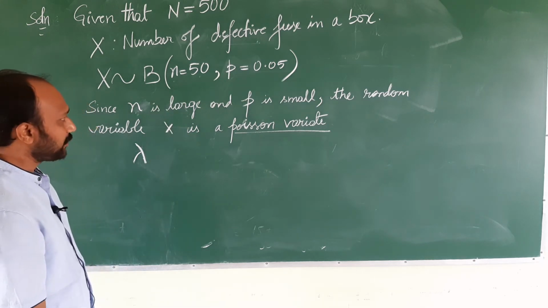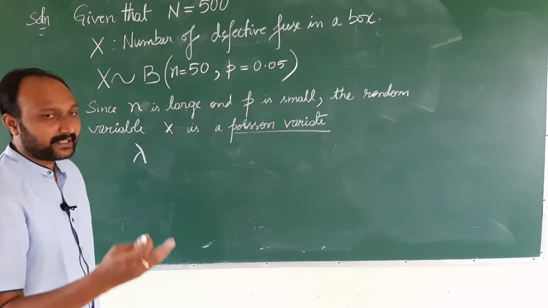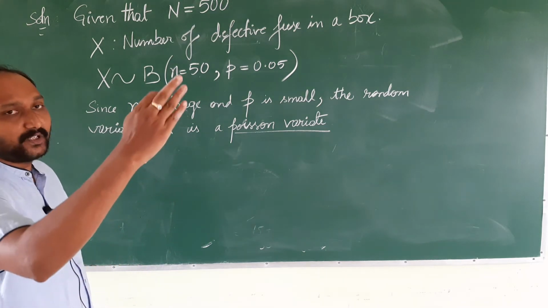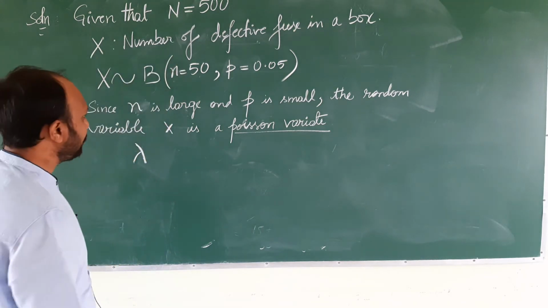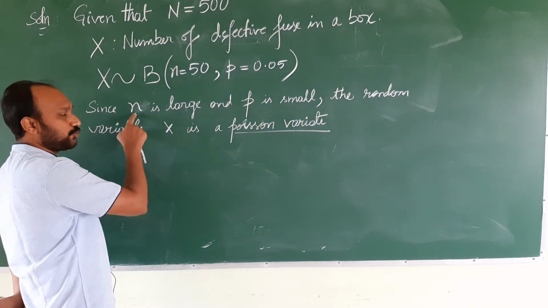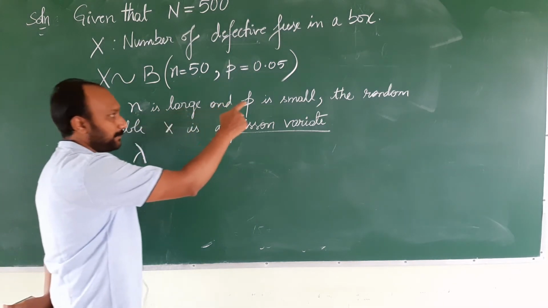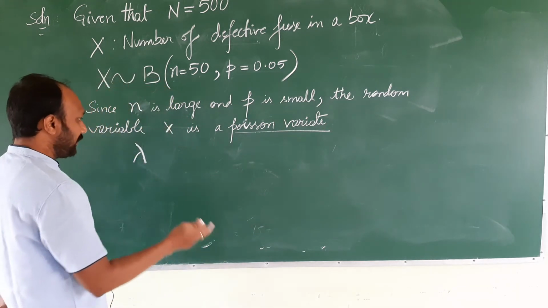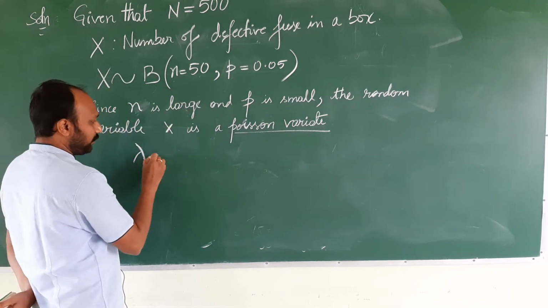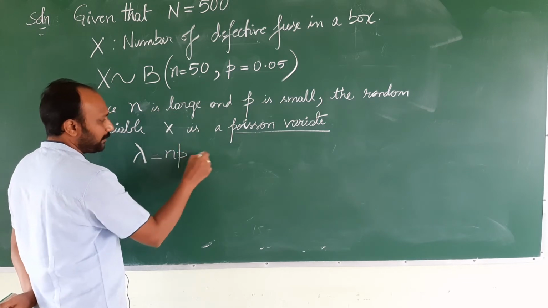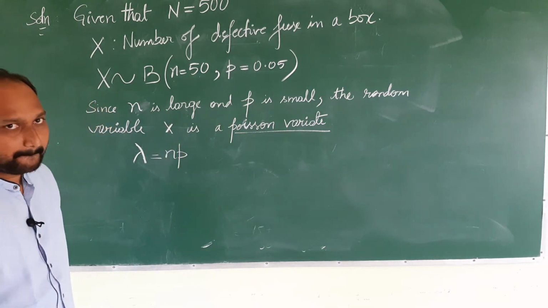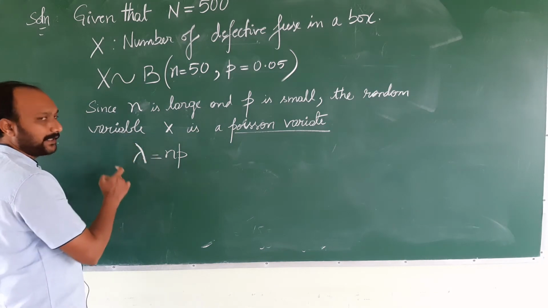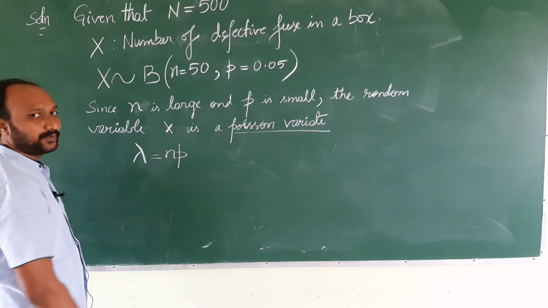Only under a few conditions can a binomial distribution move towards a Poisson distribution. What are the conditions? The first condition is n should be very large and the p value should be small. The third condition is lambda, equivalent to n into p, should be a finite number. Since we do not know the lambda value, how can we find it? If we have n and p, we can find it.